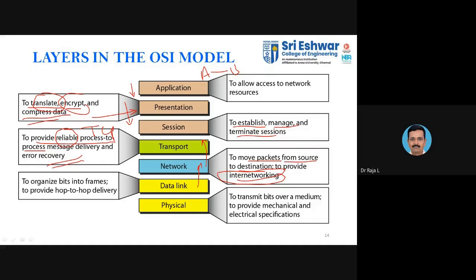Here you have the establishment, management and termination of the session. Finally, you have the last layer, that is the application layer. Here you access the network resources. Whatever resources we have will be accessed with the help of the application layer. So this is the overall structure of the OSI model.